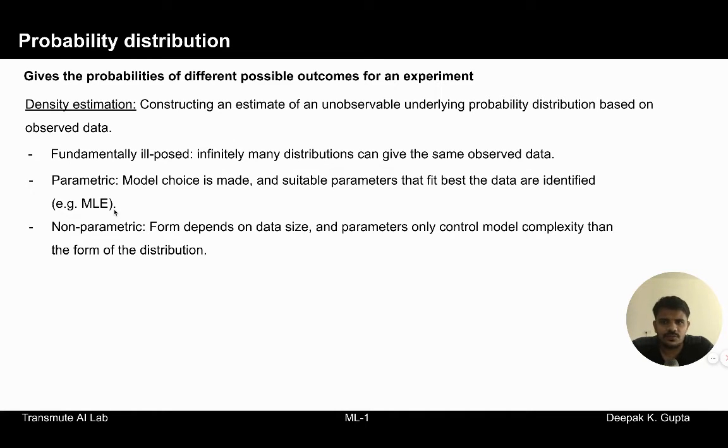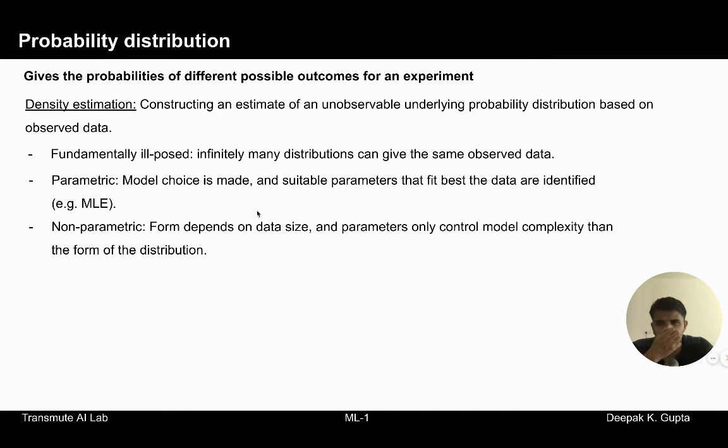Then there is another set of distributions called non-parametric. The difference here is that in this case, there are still some parameters, but they don't really change the form of the distribution. In the parametric case, the shape of the distribution is already fixed, and there are only limited flexibilities that you can have in terms of tuning the distribution with certain parameters.